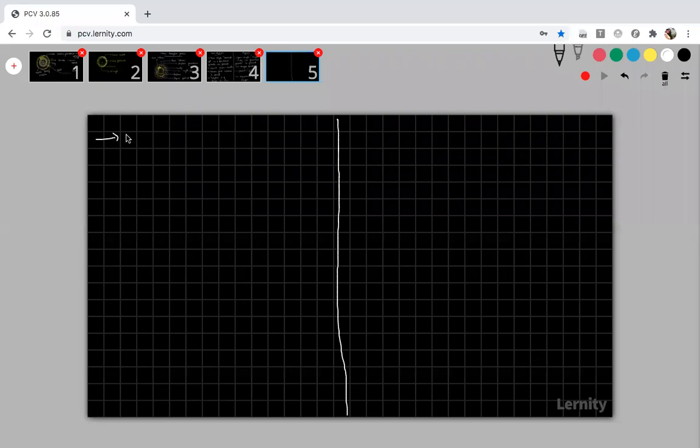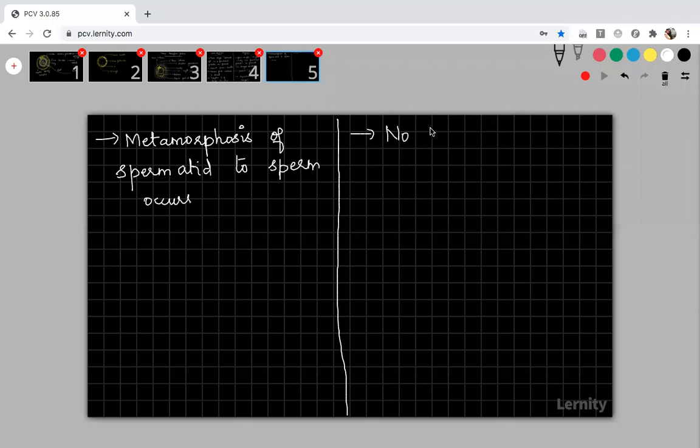Now here in spermatogenesis, metamorphosis occurs. Metamorphosis of what to what? Metamorphosis of spermatid to a motile sperm cell. But in oogenesis, no metamorphosis occurs, because your egg is always non-motile. So there is no need for this metamorphosis process.